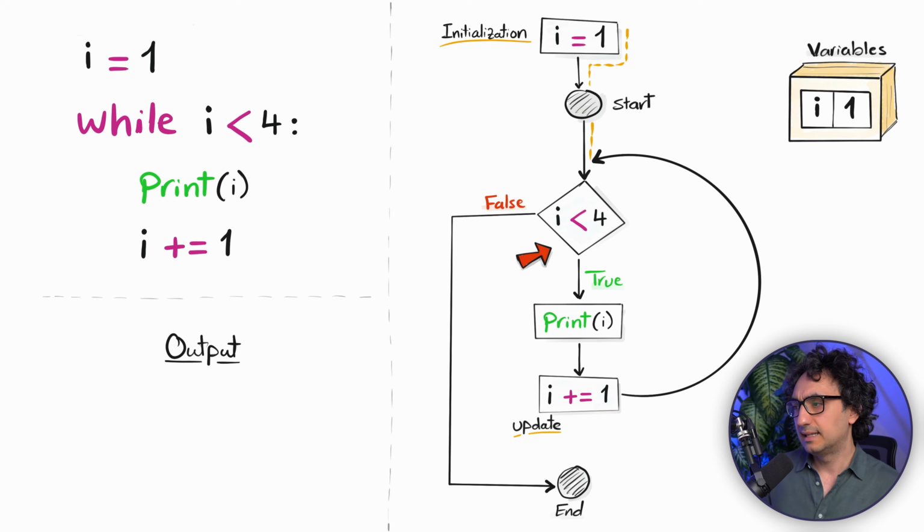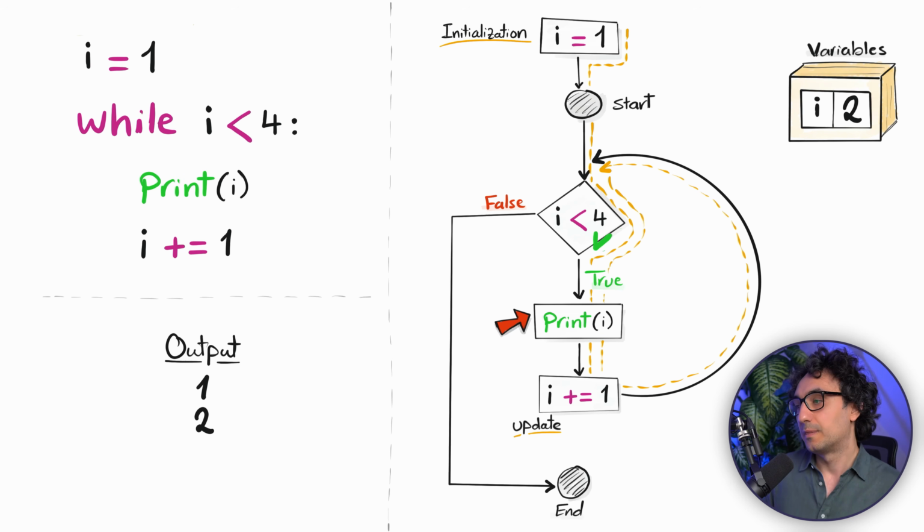It's gonna go and ask, is I smaller than 4? Well, it is true. That's why it's going to go to the print and print the current value, 1. Next, Python is going to go to the second step and add the value 1 to the variable. So 1 plus 1 we will get 2 and then assign it to the variable I. Now it's going to go to the top, but this time we have a new value for the I. So is 2 smaller than 4? Well, it is true. That's why it's going to print in the output 2 and then update the value again. We're gonna have now 3 in the variable and then go back to the top.